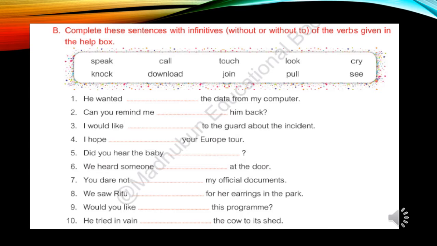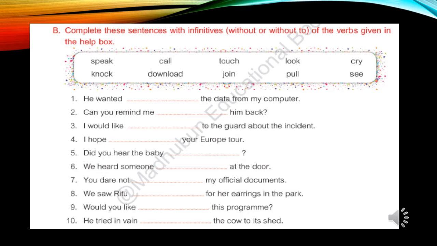See the third one. I would like to. I would like to speak we have tried here. I would like to speak to the guard about the incident. See the fourth. I hope your Europe tour. I hope to join. To join we have tried here. I hope to join your Europe tour. See the fifth one. Did you hear the baby cry? The cry we have tried.